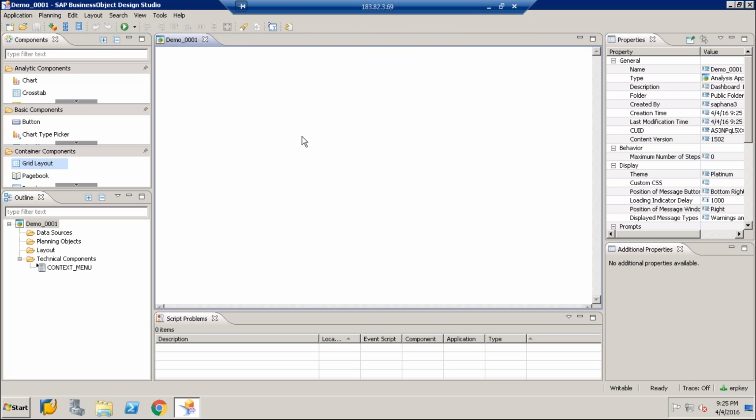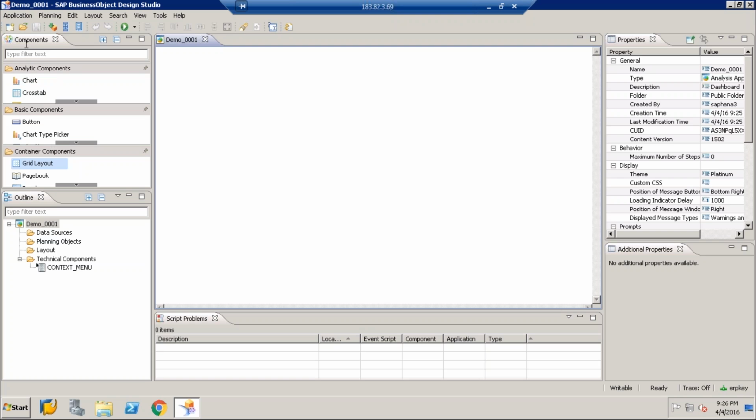Yeah, so this is the tool. This tool is divided into 6 views basically. If you see, there is the components view, then the outline view, then the application name view, that is the canvas view, then you have the script and problems view, the properties view, and the additional properties view. We'll talk about these views one by one.